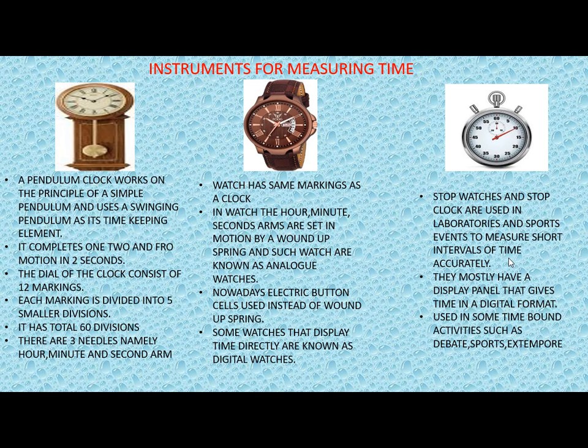Or suppose you are participating in a debate or in extempore, normally in extempore you are given 1 minute to speak on a particular topic. So the stopwatch is very useful to measure that 1 minute, that small unit of time. These watches mostly have a display panel that gives time in a digital format, and they are used in time bound activities such as debate, sports and extempore. You will also use them in laboratories when you do experiments where accurate time is very important. In that case you are going to use stop watches and stop clocks.